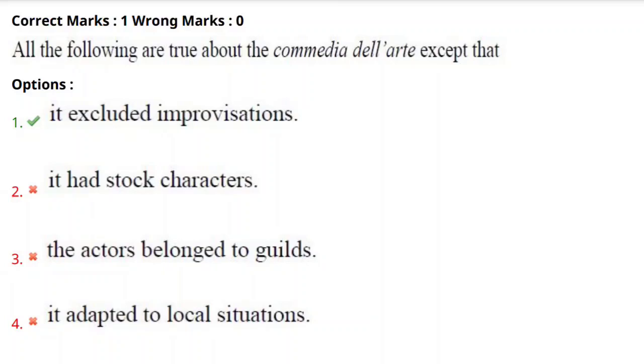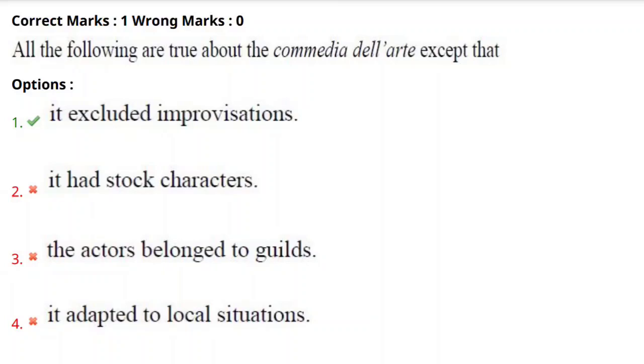Yes, Commedia dell'arte has stock characters. The actors belong to guilds. Yes, there were guilds who used to provide the actors to the theater, and it adapted to local situations. Yes, Commedia dell'arte adapted to local situations.